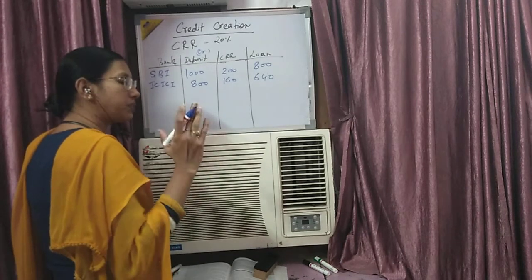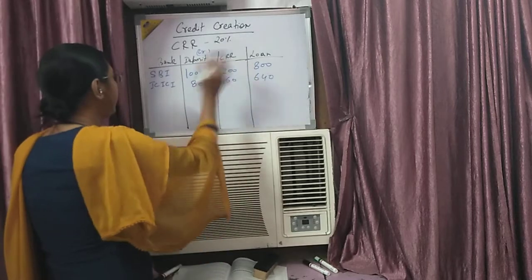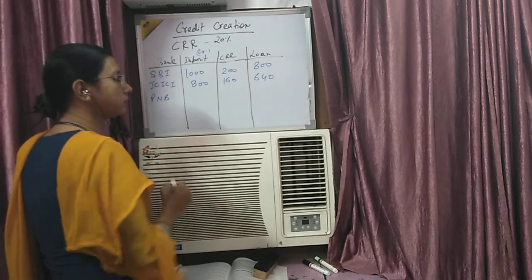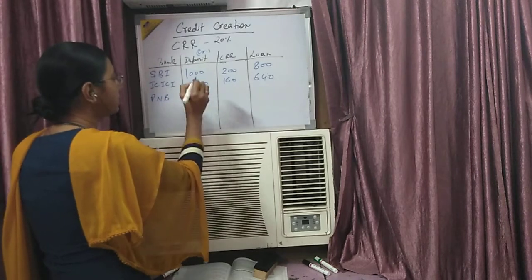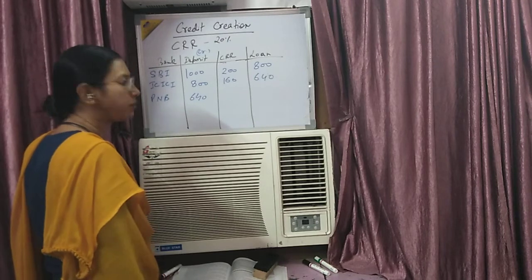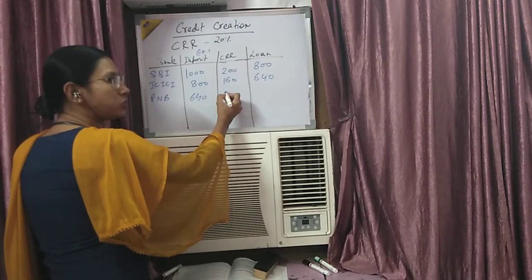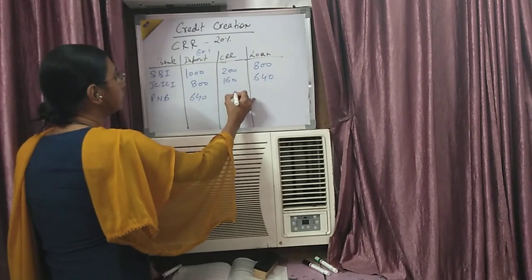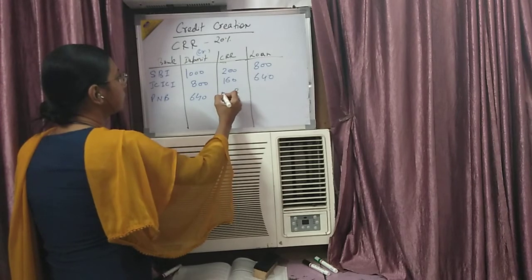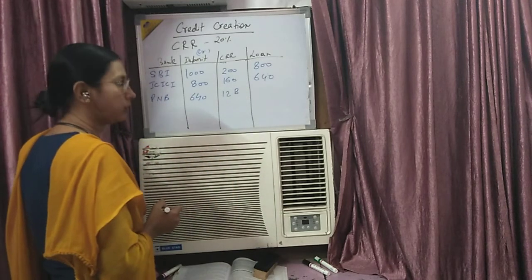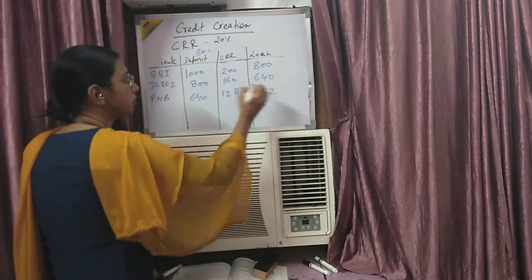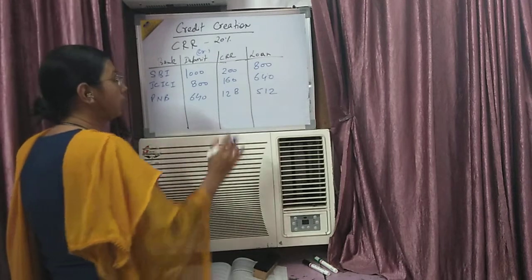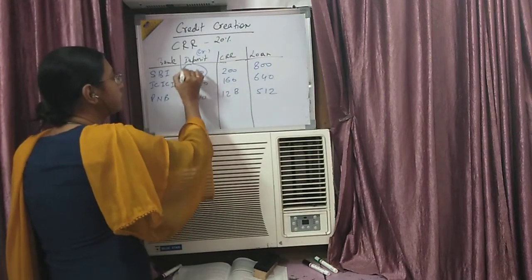Now another person came and took this 640 and wants to make a payment to someone else who has an account in PNB. He put his cheque in PNB and the initial deposit of PNB is 640. PNB also has to keep CRR, which is 128. So what is left with PNB is 512.